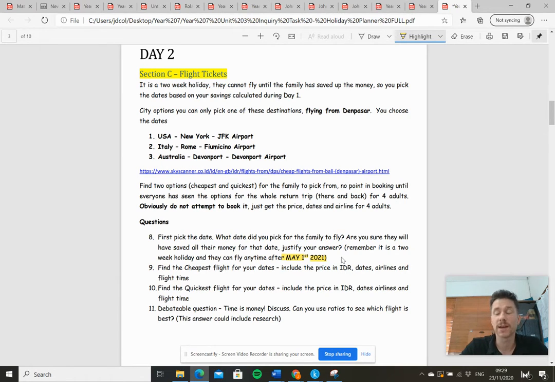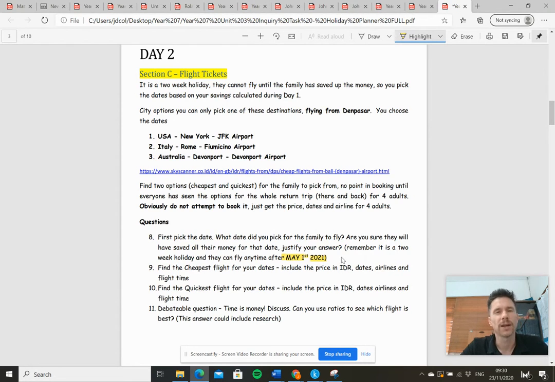Okay, so you pick the time based on the amount of months it has taken them to save, because they have to have the money before they go. Okay. So you can pick one of three destinations. You do not have to do all three. Just pick which one of the three they're going to go to based on your advice.